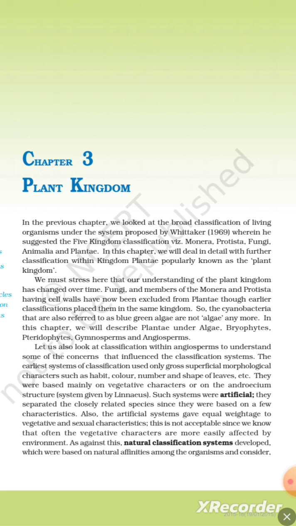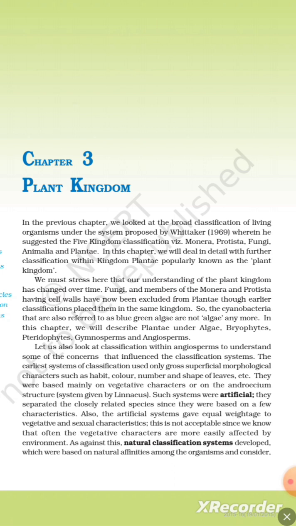The earliest system of classification used only gross superficial morphological characters such as habit, color, number, and shape of leaves, etc. They were based mainly on vegetative characters or on the androecium structure, as in the system given by Linnaeus. Such systems were artificial. They separated closely related species since they were based on a few characteristics. Also, the artificial system gave equal weightage to vegetative and sexual characteristics. This is not acceptable since we know that often the vegetative characters are more easily affected by the environment.